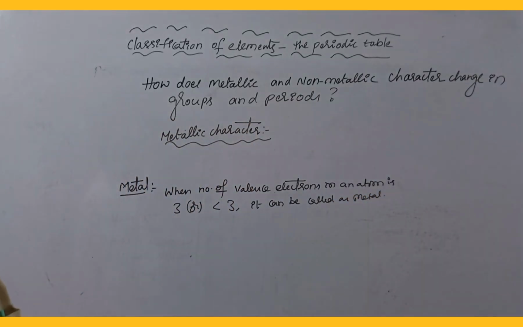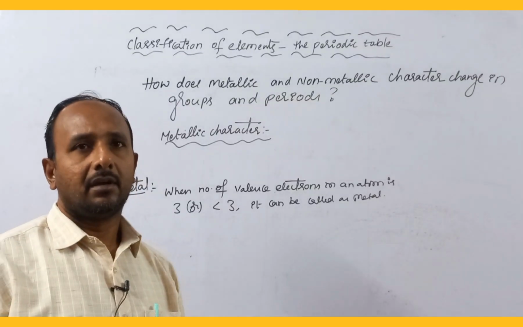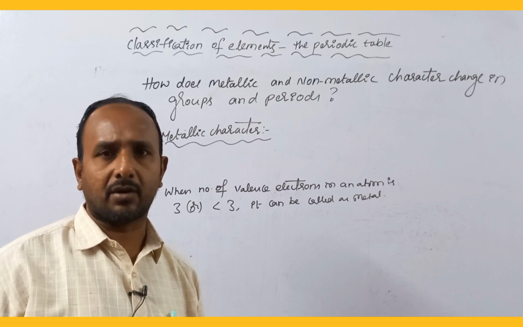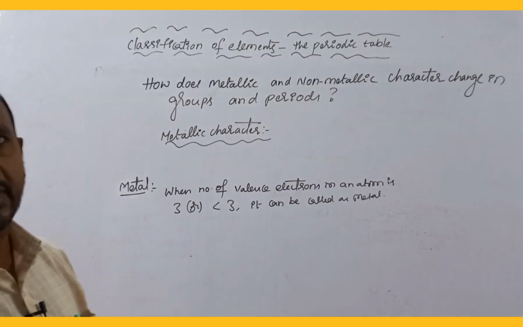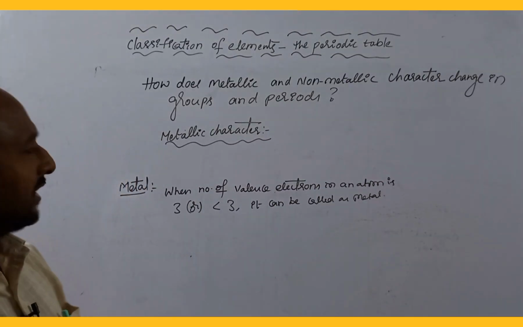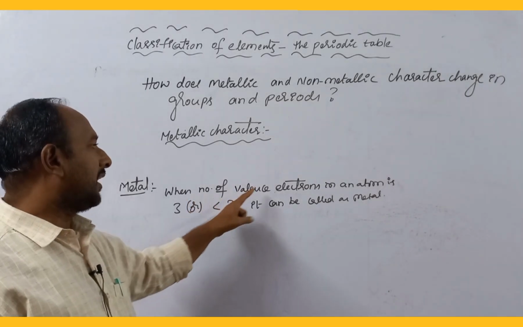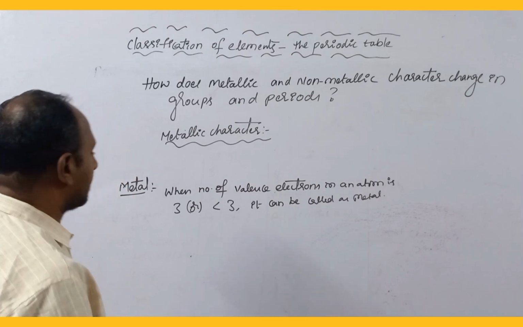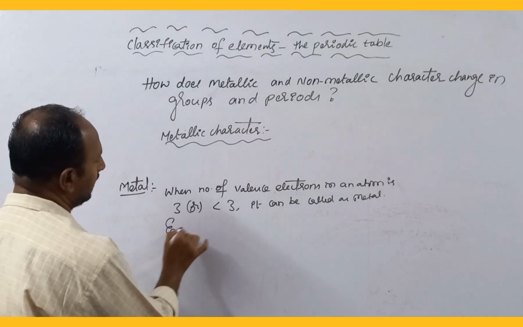You know valence electrons are nothing but the number of electrons present in the valence shell. Valence shell means the outermost shell in the electronic configuration. For an atom of an element, when the number of valence electrons is 3 or less than 3, it can be called metal.